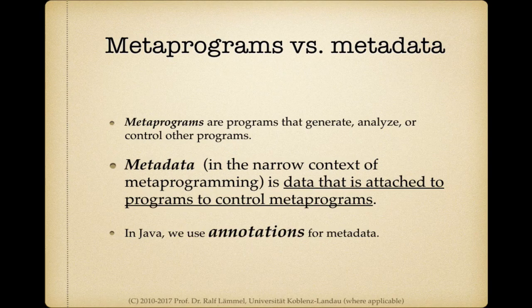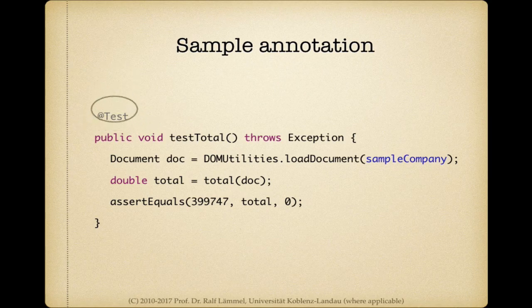So in Java, actually, we speak of annotations. Okay? And we all are quite familiar with metadata. So for example, here we see some piece of code, a method that is annotated with the test annotation. And of course, what is meant by this is that JUnit could find this annotation through reflection and then would be instructed to execute this method, again through reflection.